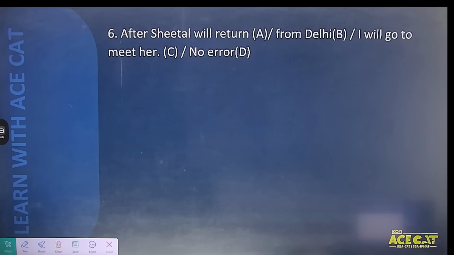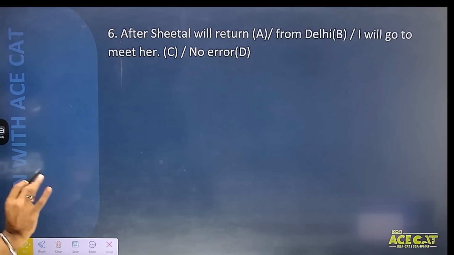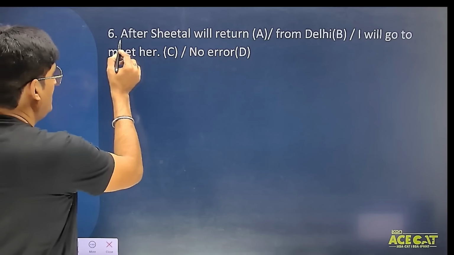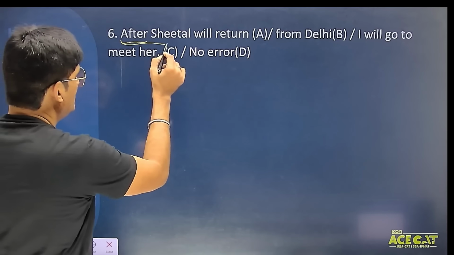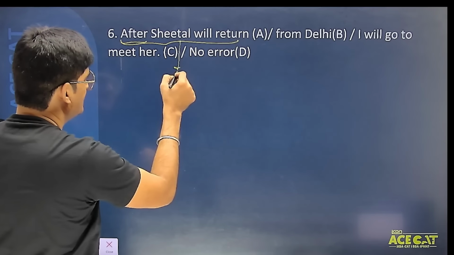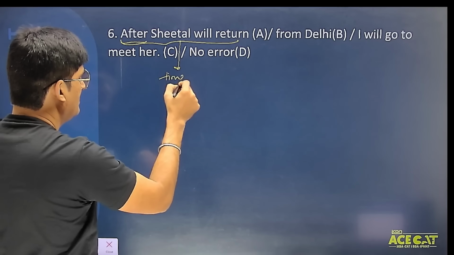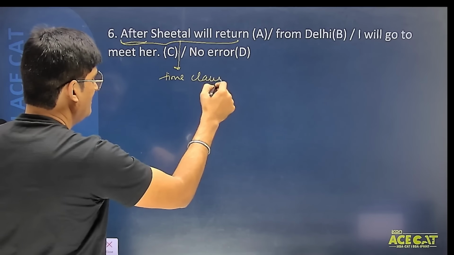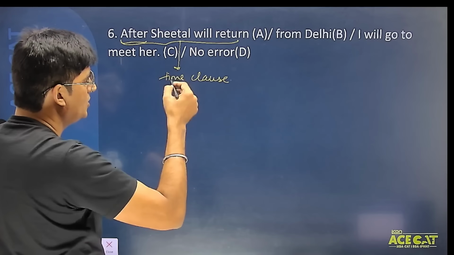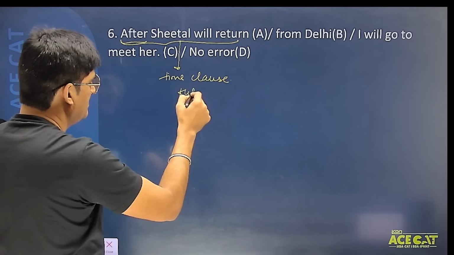We are supposed to find out the error here. Which part of the sentence contains the error? After Sheetal will return from Delhi, I will go to meet her. Yes, what is the mistake? Now you people try to understand. जहाँ मैं after use करता हूँ, it actually becomes a time clause. It actually becomes a time clause. Okay? Now here I'm talking about future time.